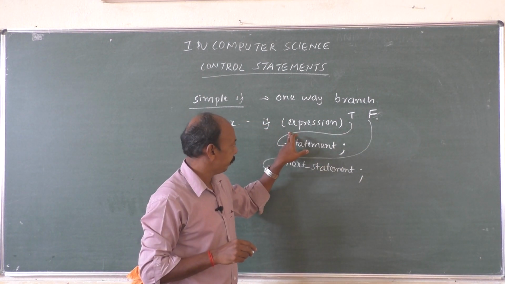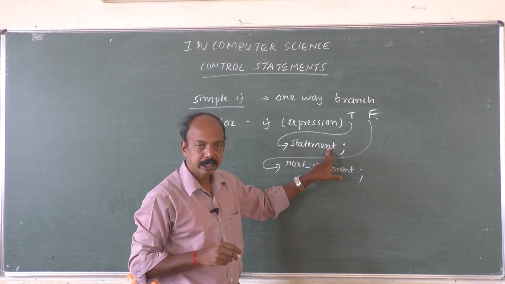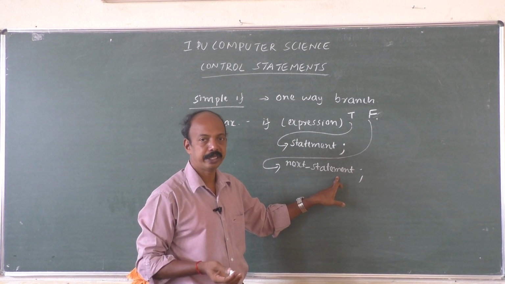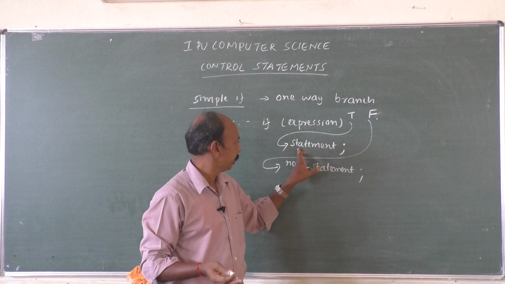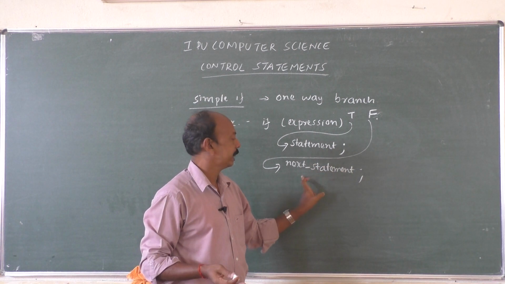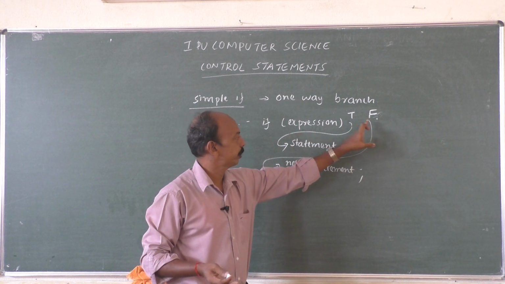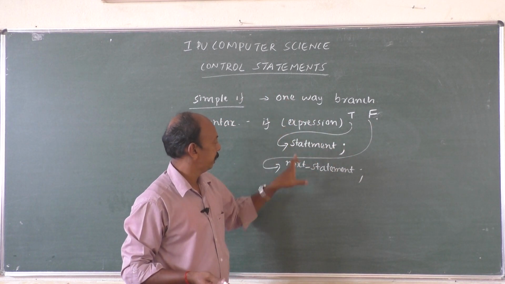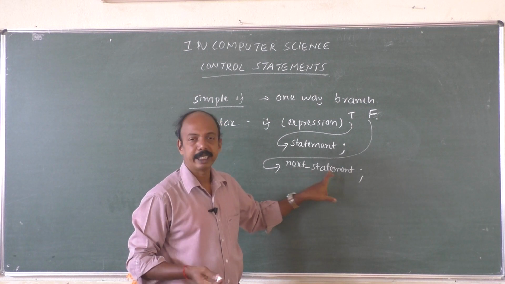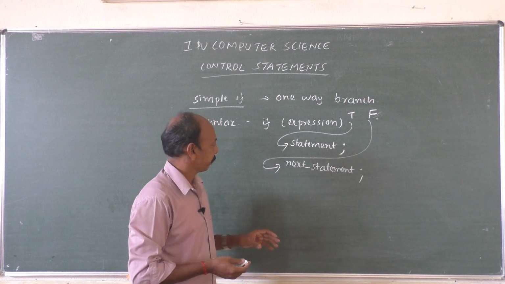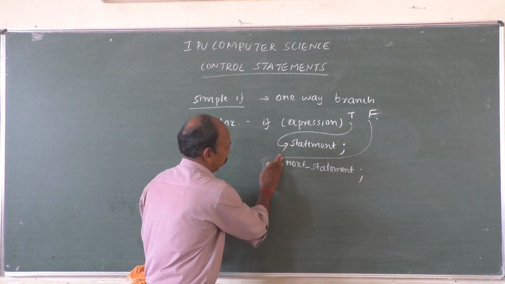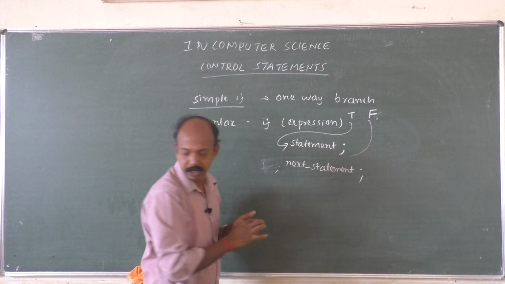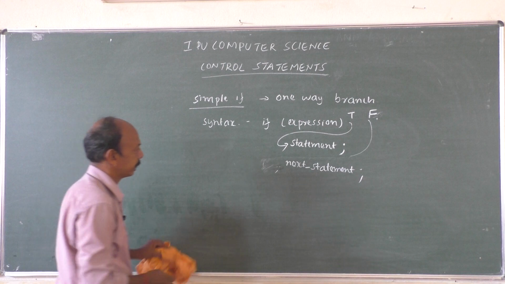Remember, even if it is true, after executing the statement the control will be transferred to the next statement. The next statement will be executed anyhow, whether it is true or false. But if it is true, first we execute the statement, then the next statement. If it is false, directly the control will be transferred outside that control statement to the next statement. Right? A simple example we can have. Or we shall draw the flow chart first, then we shall go to the example.